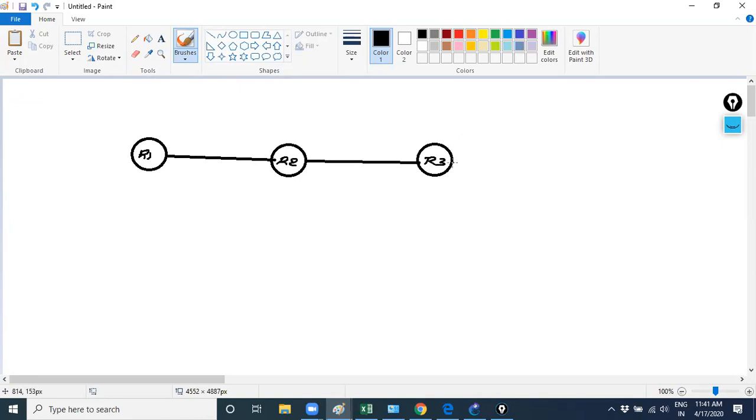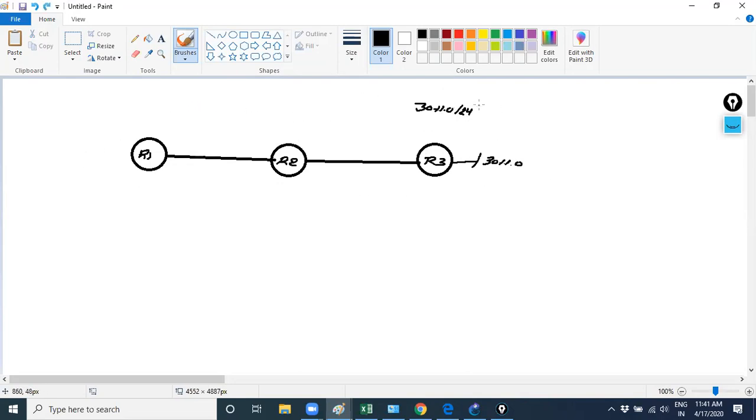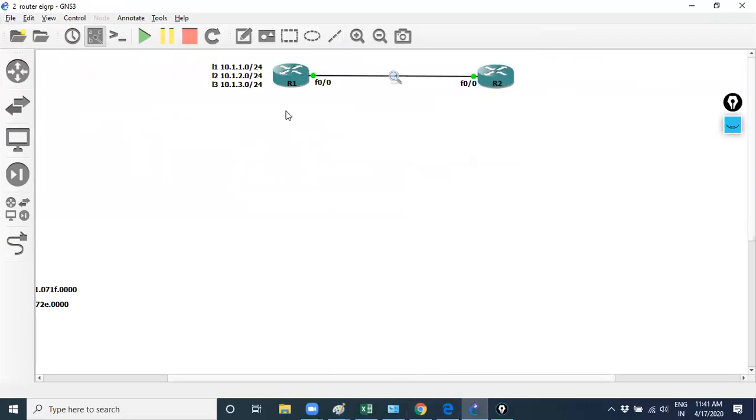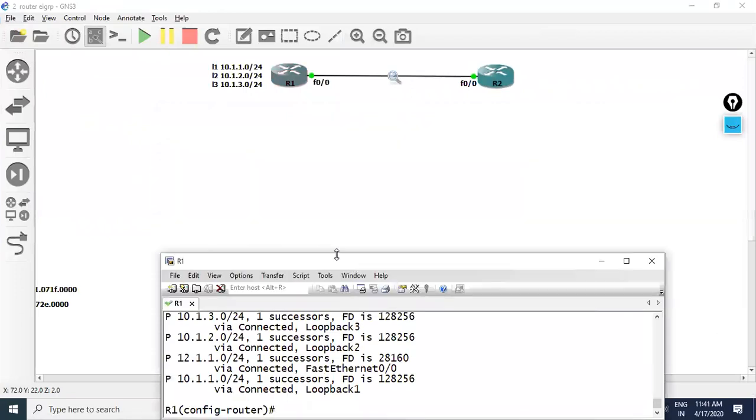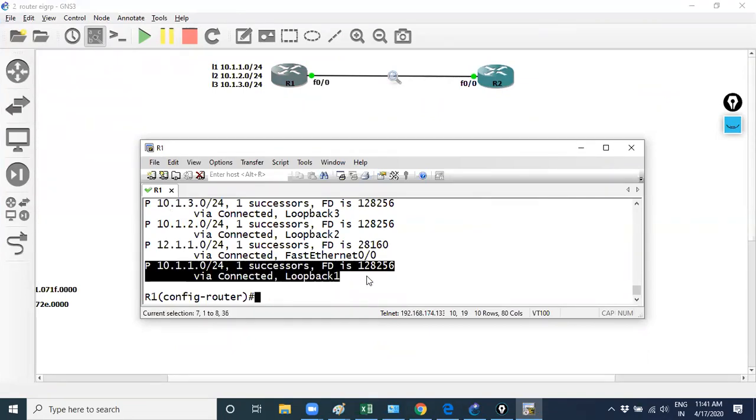Suppose there is a network running, 30.1.1.0. What will R3 do when I enable EIGRP on all the interfaces? That prefix will come into its EIGRP table. You can verify it on R1. Let's check the topology table. Prefixes are coming in the topology table.